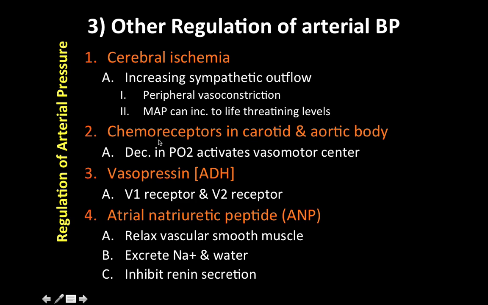So moving on to the chemoreceptors in the carotid and the aortic bodies, we need to know that these are located by the bifurcation of the common carotid arteries and along the aortic arch, which is a little close to where the baroreceptors were. Why are these important?